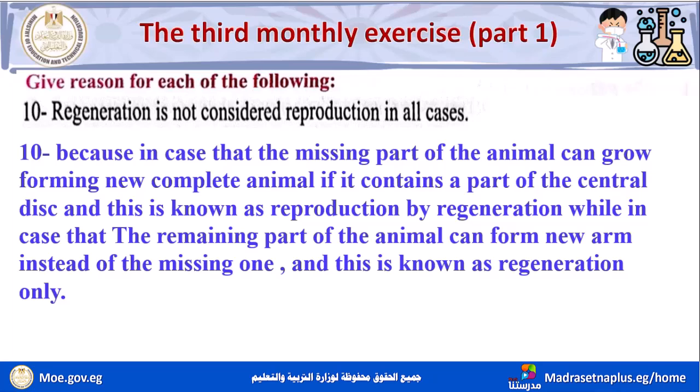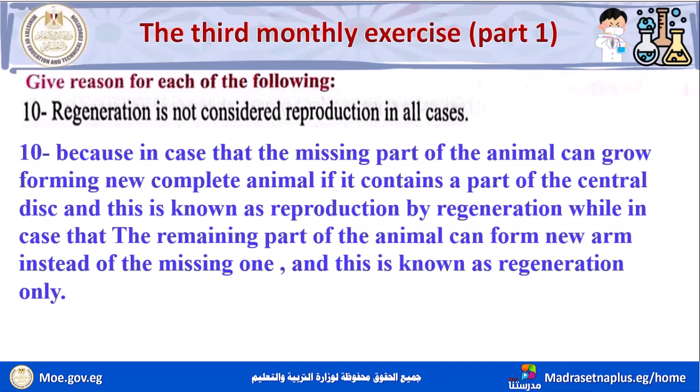So here we call it reproduction. Okay, while in another case, where the remaining part of the animal can form a new arm instead of, for example, the missing one, this is known as regeneration only. Here it is considered only regeneration, not reproduction by regeneration.